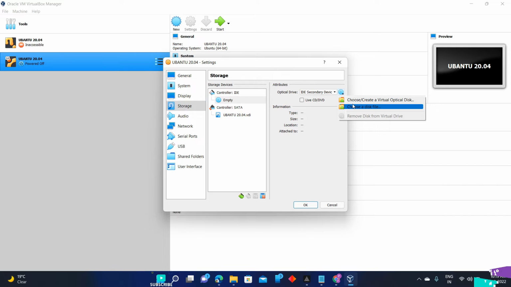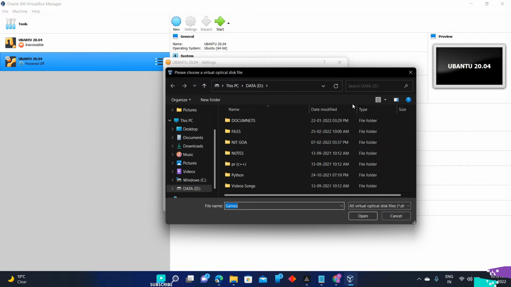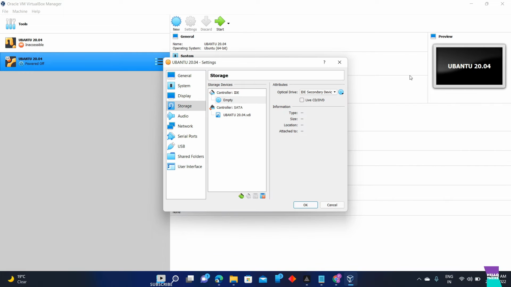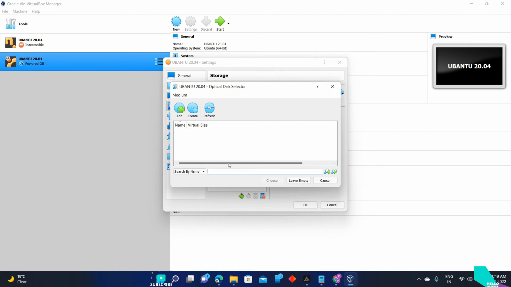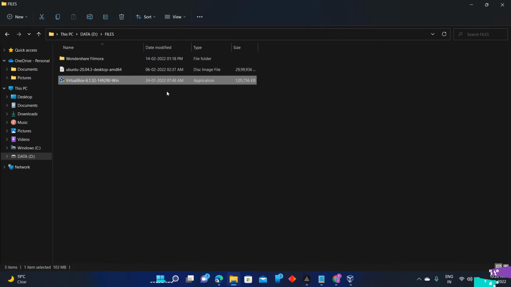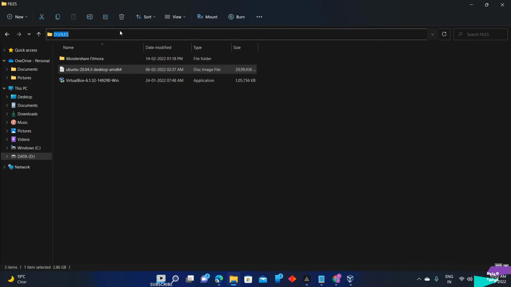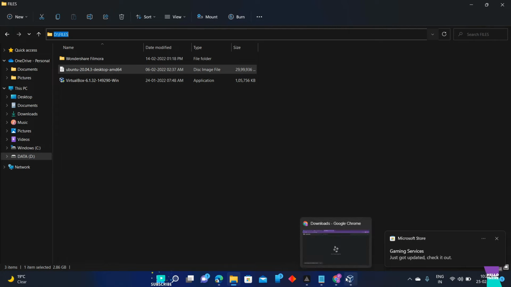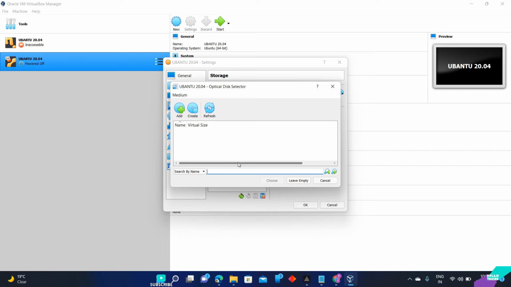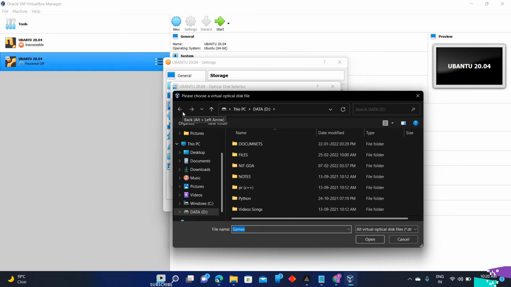Choose a disk file. What you have to do is choose this file. Choose and find the folder. Here you can see, I'm going to this file. Find this one. There it is.